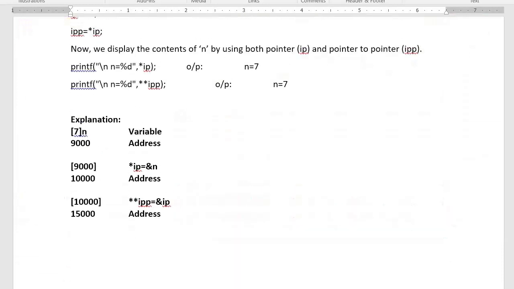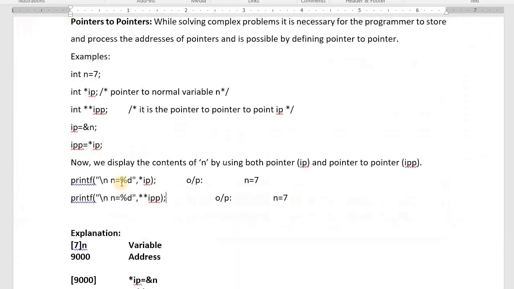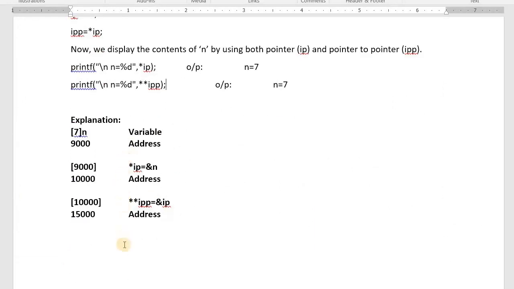Today I taught you how many topics? Pointers and strings, arrays of pointers, pointers to pointers. If you have any doubts, please ask.